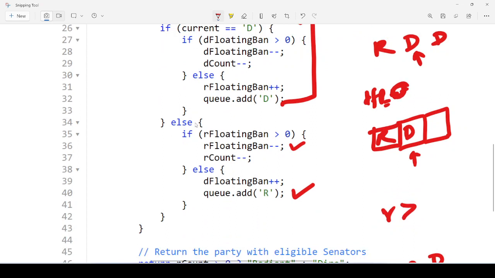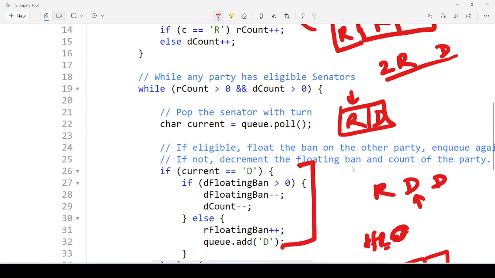If this is not there, we are polling that value, so we will again add onto the queue. Adding onto the queue means we are removing from here and again adding onto the queue, so the queue will go to here only. From here we have removed, but from here we will have.